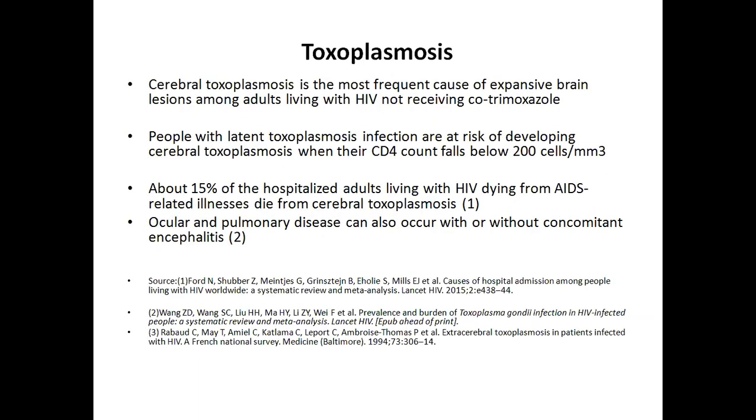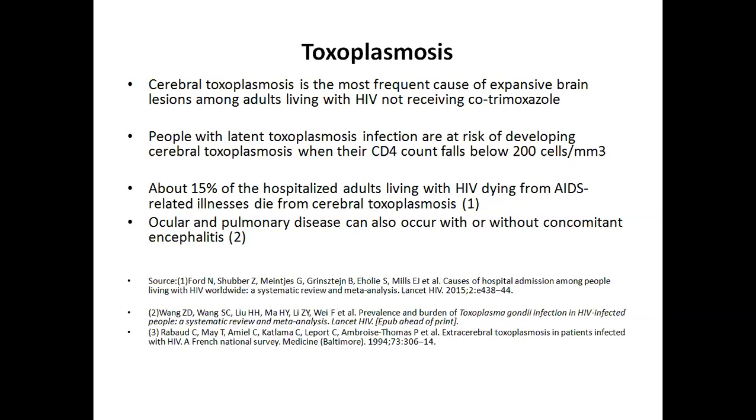Coming to toxoplasmosis, another very important opportunistic infection. Cerebral toxoplasmosis is the most frequent cause of expansive brain lesions among adults living with HIV not receiving cotrimoxazole. People with latent toxoplasmosis infection are at risk of developing cerebral toxoplasmosis when their CD4 count falls below 200.